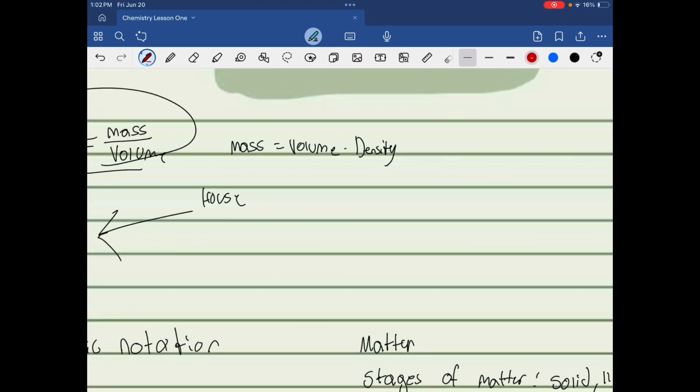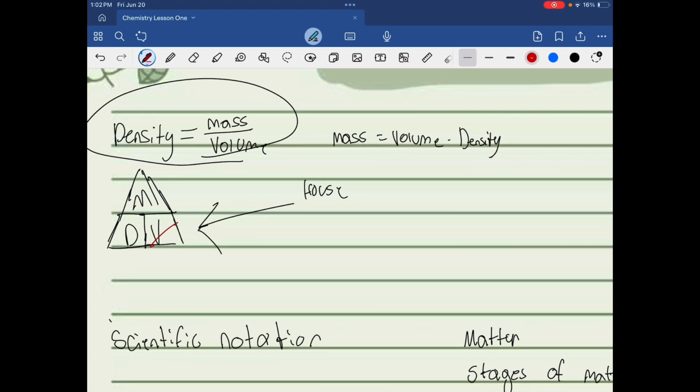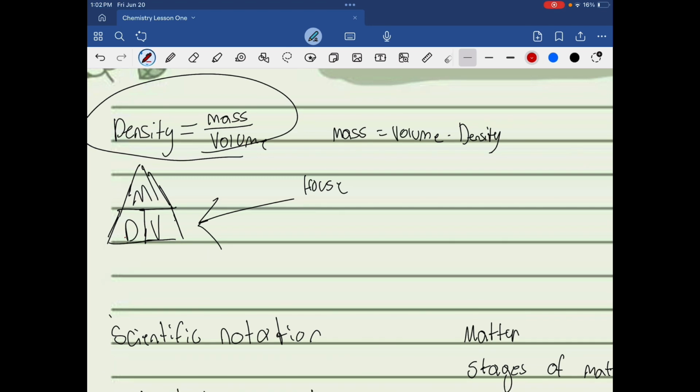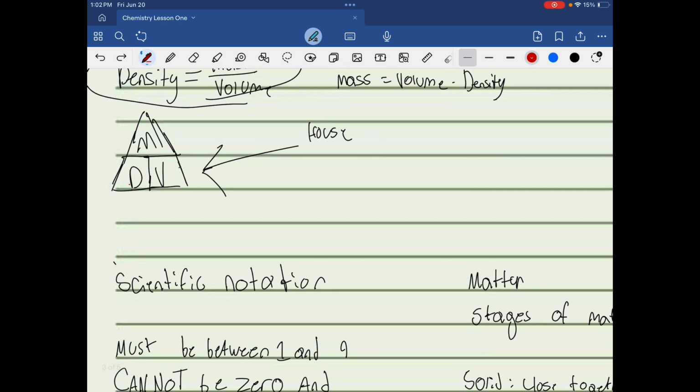Next, we're going to go over density. Density equals mass over volume. Now, if this formula is a little confusing, or you're not trying to find density, that's why we have this little density house right here. You take out what you're looking for. So let's say I'm looking for mass. I cross out mass, cover it up, and I get density times volume. Or let's say I'm looking for volume, I get mass over density. Or let's say I'm looking for density, like this normal equation, it's mass over volume. And that's why this little triangle house is an absolute must-know, because it is a lifesaver.